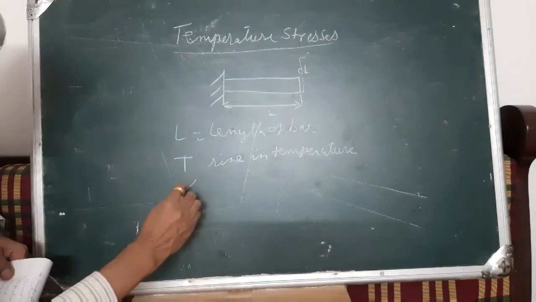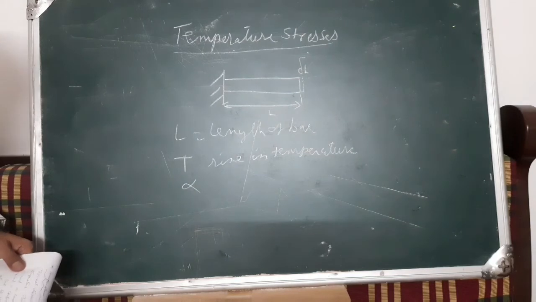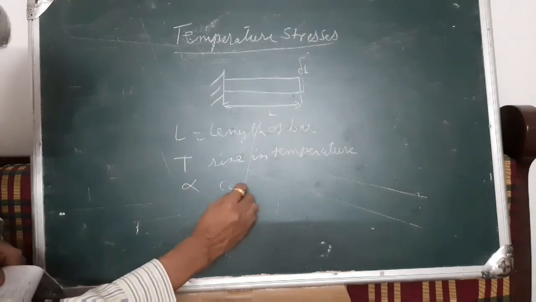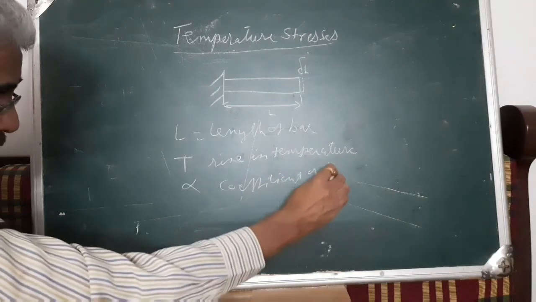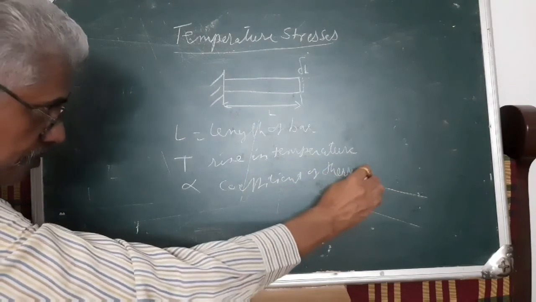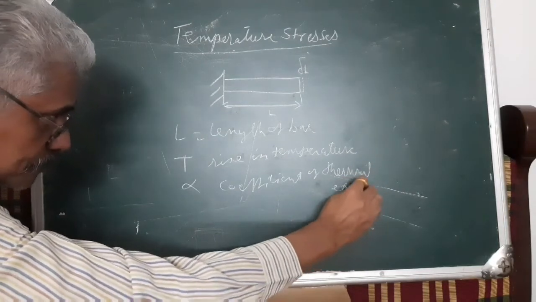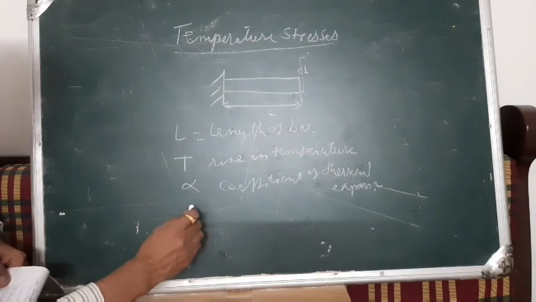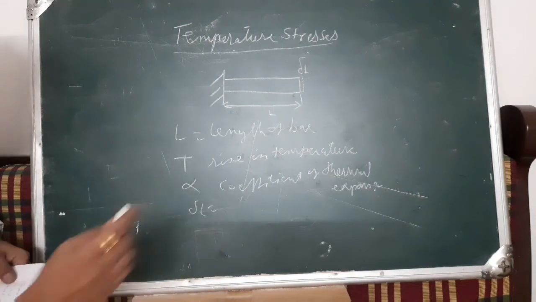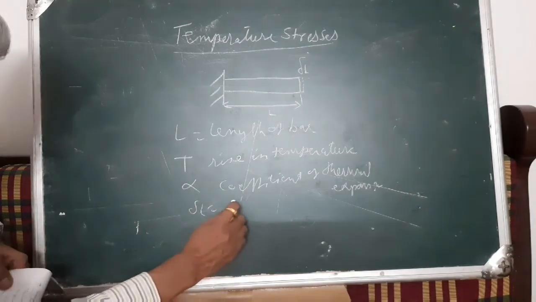Let alpha be the coefficient of thermal expansion, and let delta L be the change in length.